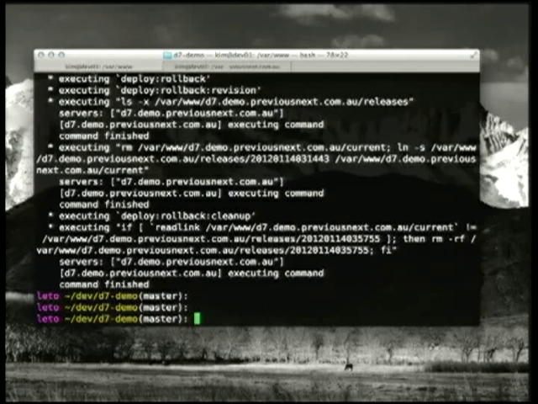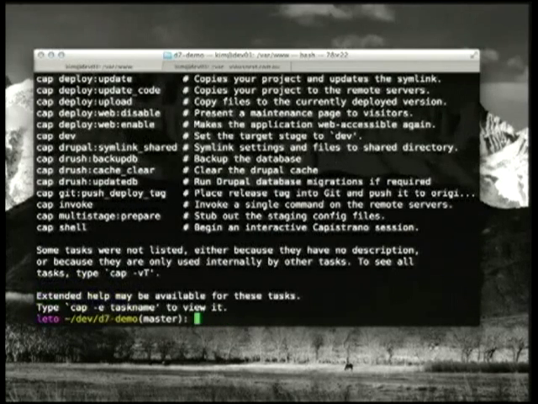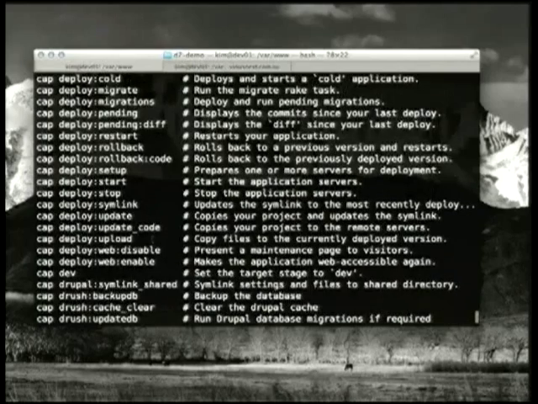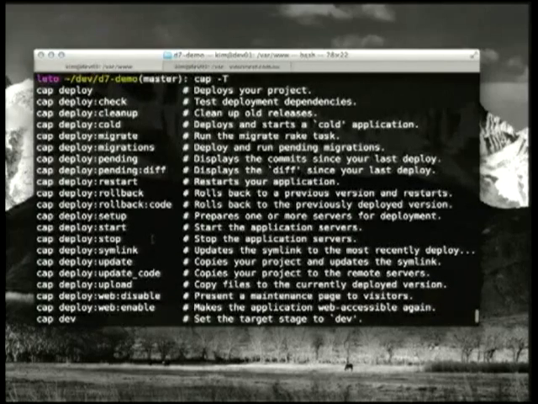There's other things you can do. There's a full list of commands you can output here. This is showing you all the commands. You can see there's quite a few. A lot of them are standard, but there's some quite useful things in there. You could do things like tell Apache to restart every time you do a deployment.